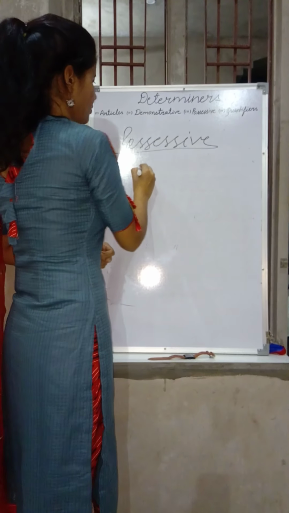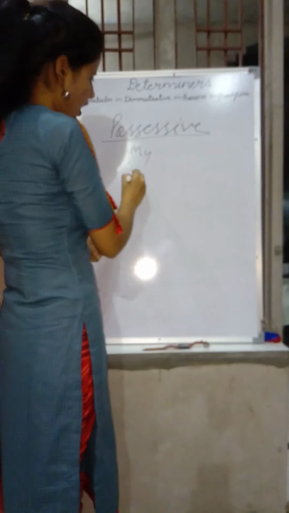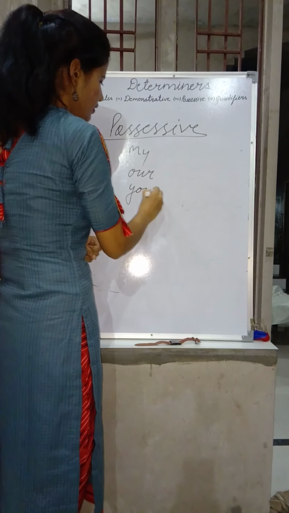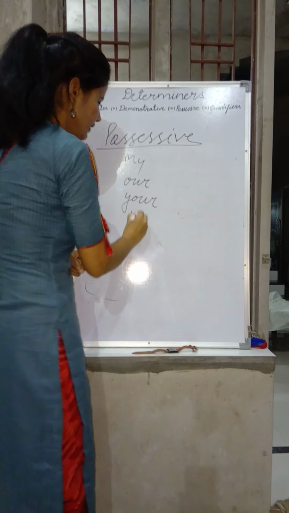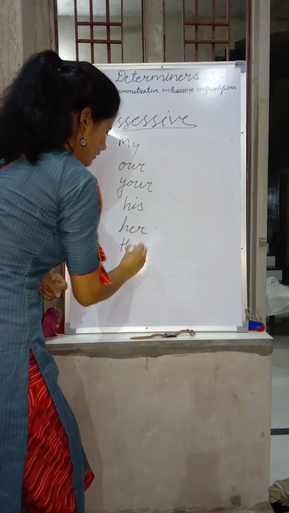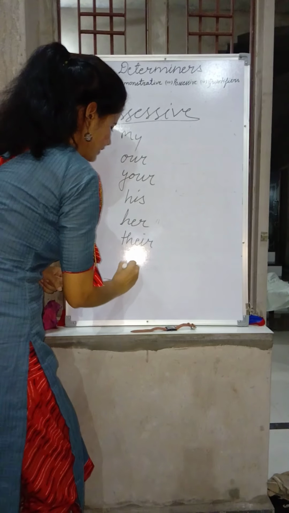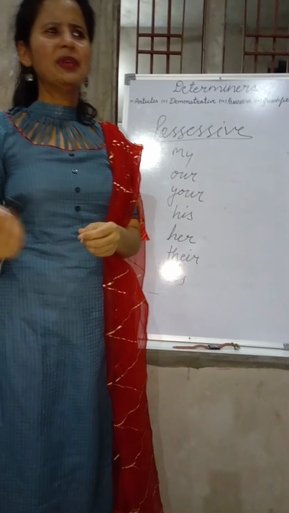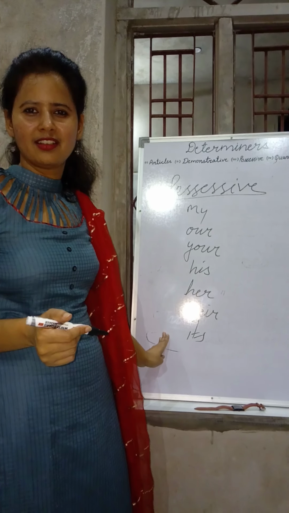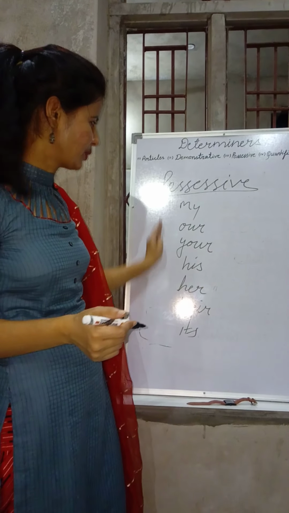Possessive adjectives: my, our, your, his, her, their, or its. Look, I have heard some people saying these are pronouns.